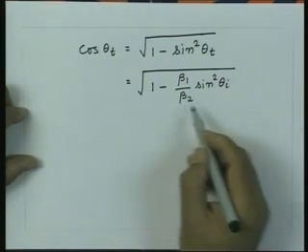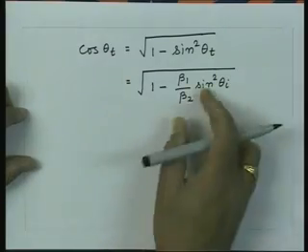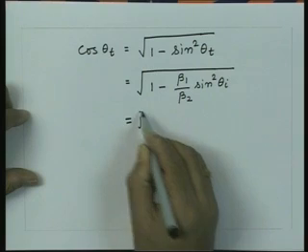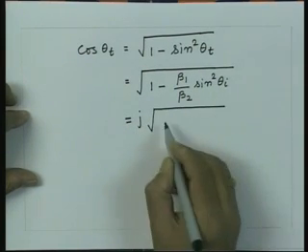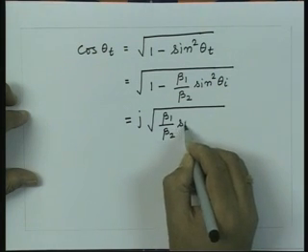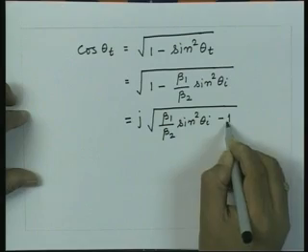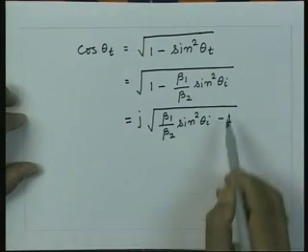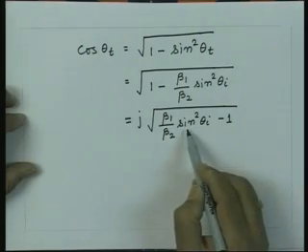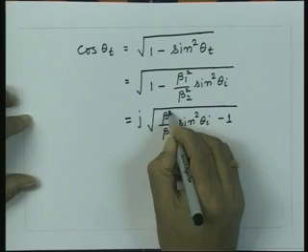So, what I can do is I can take the imaginary constant j explicitly out of this, and I can change the sign of the terms inside the square root bracket. So, this we can write as j square root of beta 1 upon beta 2 sin square theta I minus 1, where beta 1 square upon beta 2 square, sorry, should be squares.